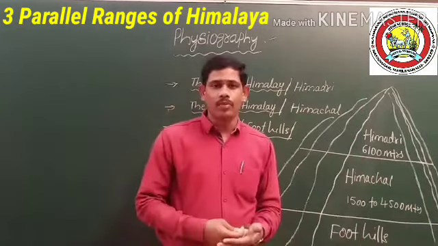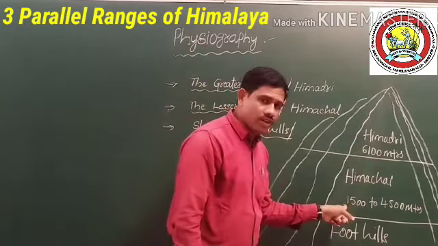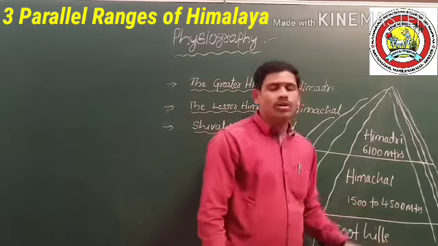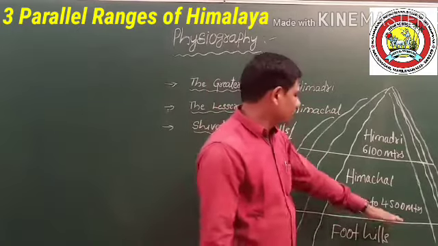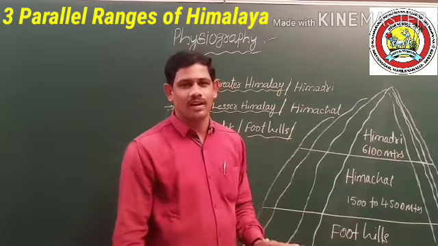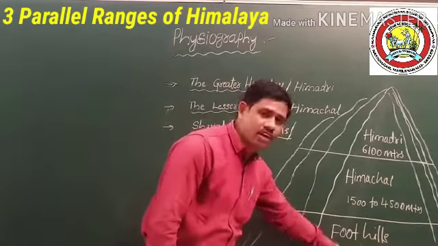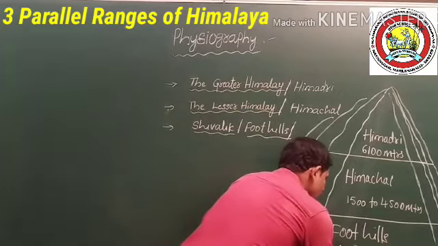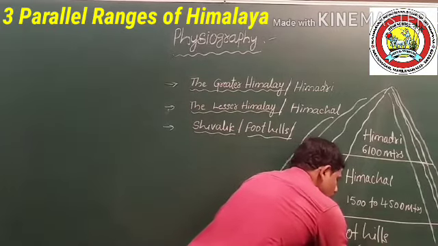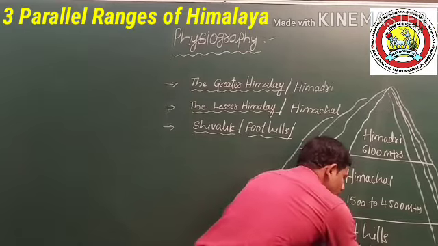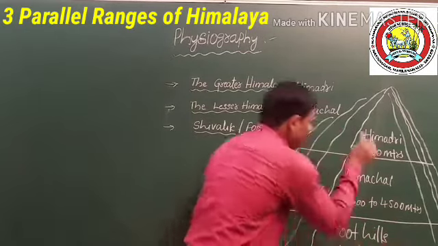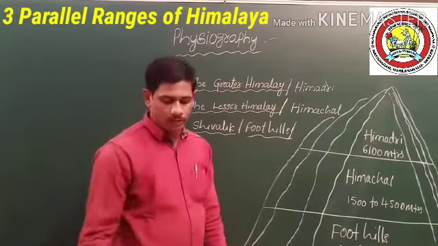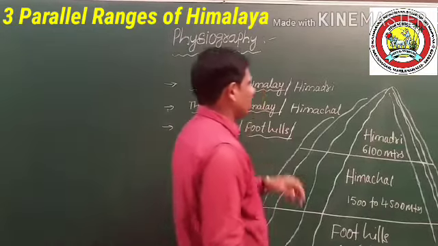The Himachal or Central Himalaya region extends from 1,500 meters to 4,500 meters above the sea level. The foothills of the Himalayas are located in the southern part of the Himalaya. The foothills start from 600 to 1,500 meters above the sea level. You see the Himalayan ranges. I will explain one by one later. First I will explain about the Greater Himalaya or Himadri.